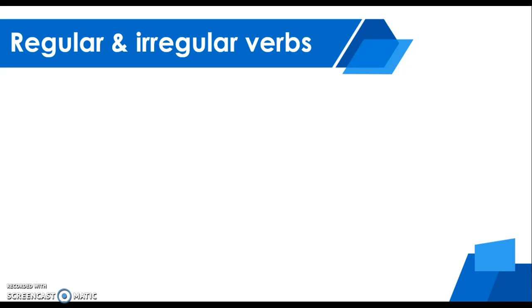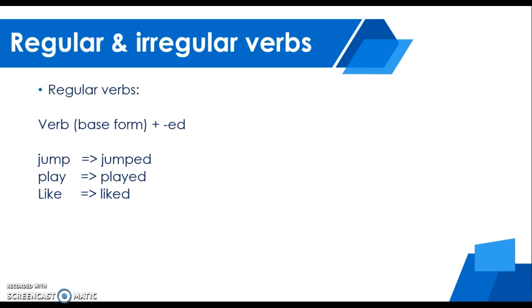Now remember that for the simple past we also have regular and irregular verbs. It is important to know the regular verbs because they are very easy. Remember, for the past you only have to add ed. For example, jump, jumped, play, played, and like, liked.